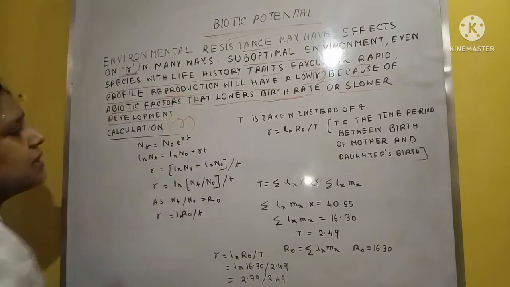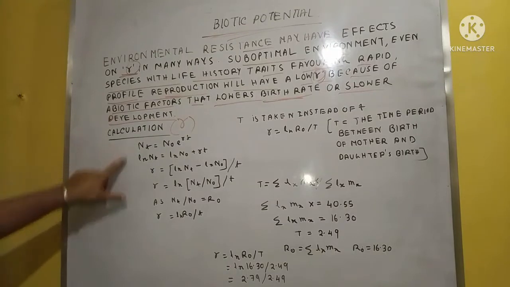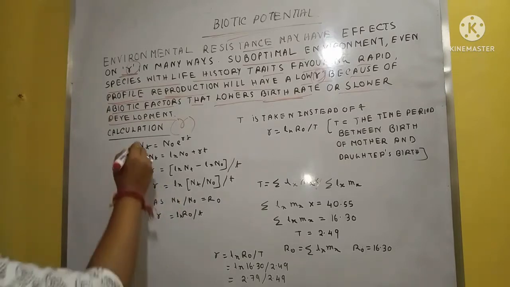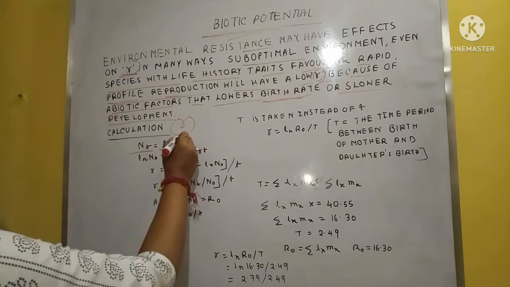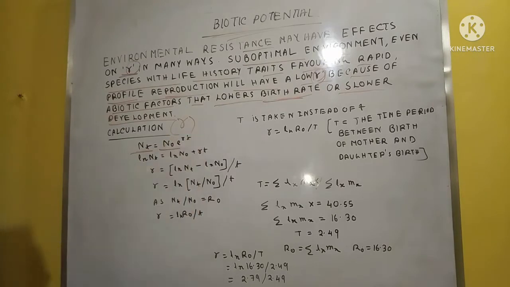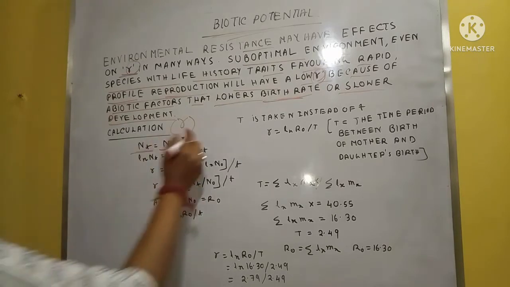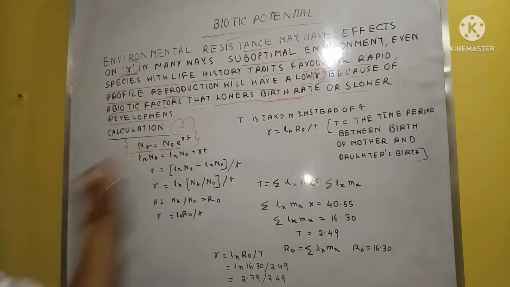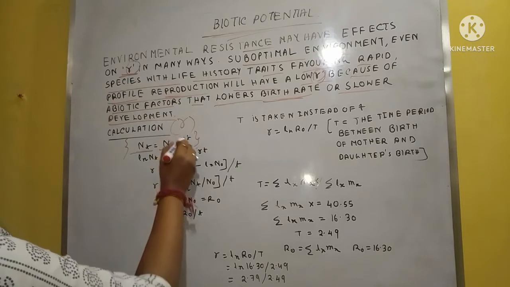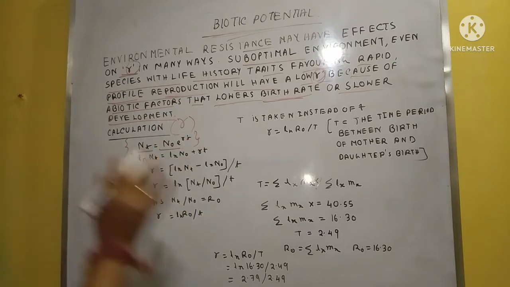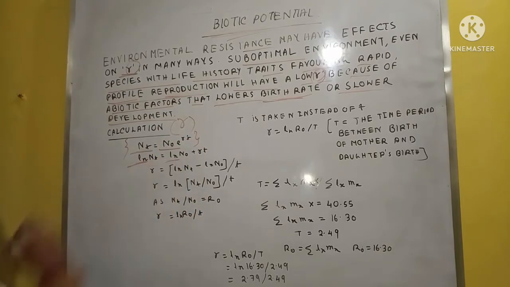This is the calculation of R value. How do we calculate the R value? This is the equation: Nt equals N0 e to the power rt. Okay, so we take ln on both sides.